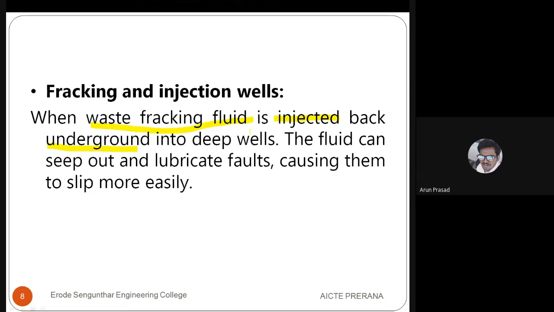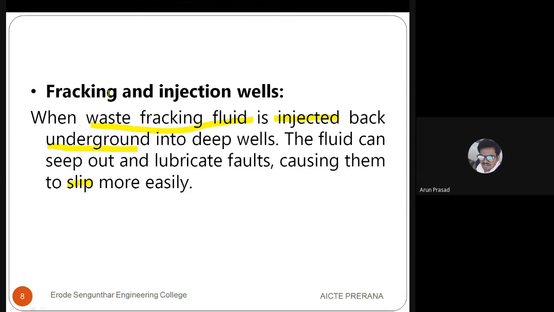Because it carries chemical particles, it moves through the soil particles and goes inside the faults. So automatically there will be slipping of the faults. That is, the fault will move from one place to another, either upward or downward, or in a shear way, right or left.